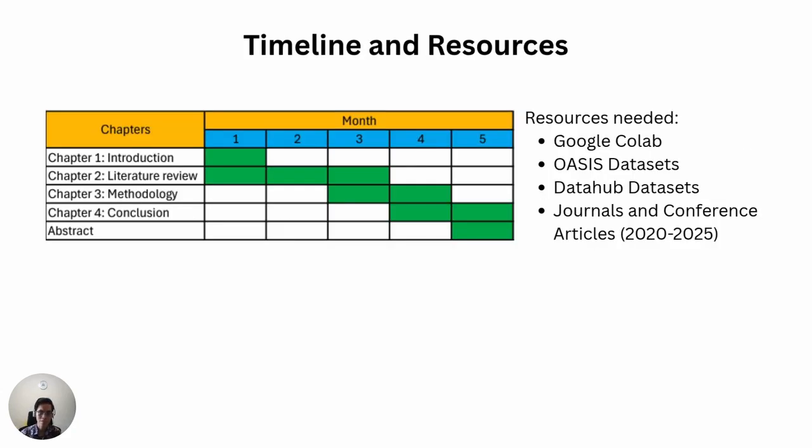As for the timeline and resources, can be seen in this slide here. And as for the resources needed, we will need Google Colab, OASIS datasets, DataHub datasets, journals and conference articles ranging from 2020 to 2025.